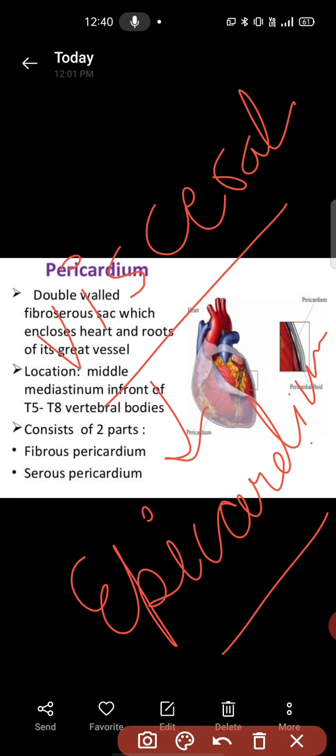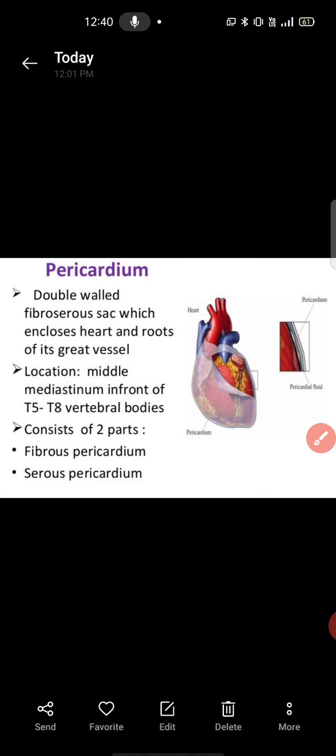So basically we are discussing the pericardium. Your pericardium is the outer pouch of the heart that contains two types of layers.